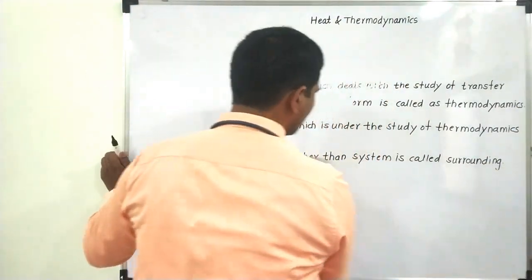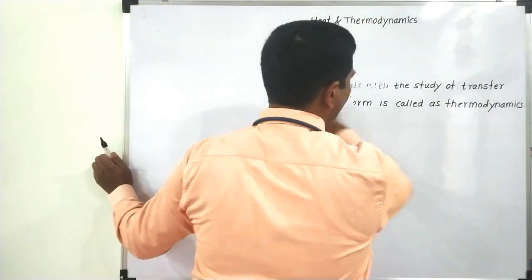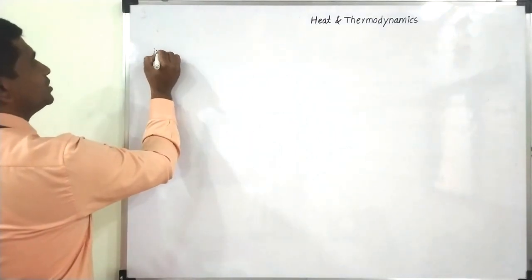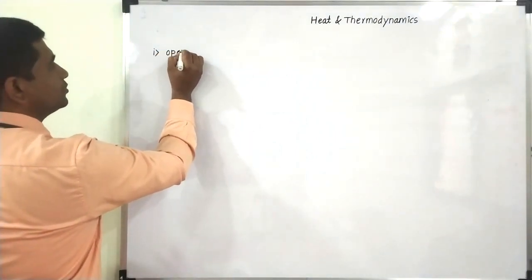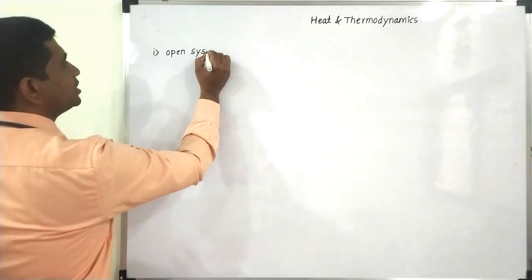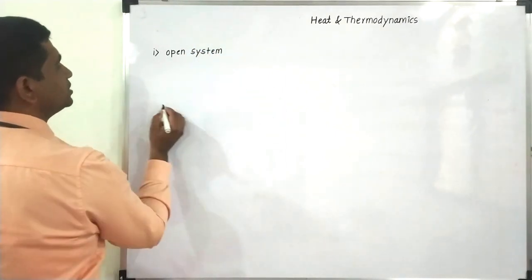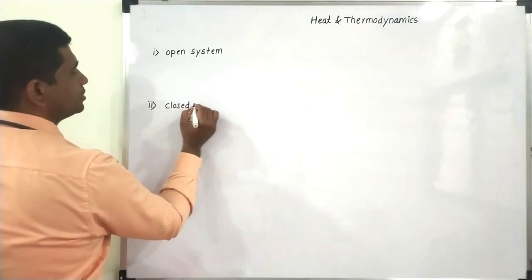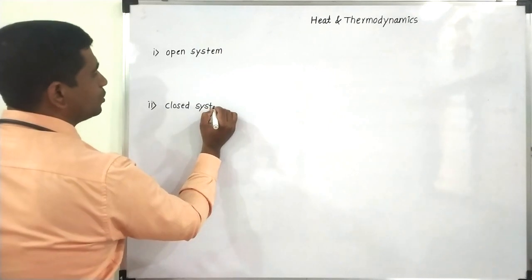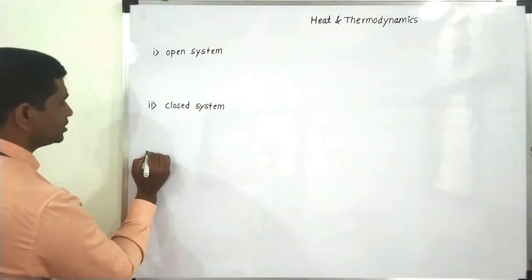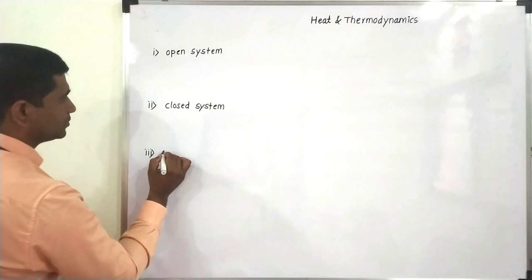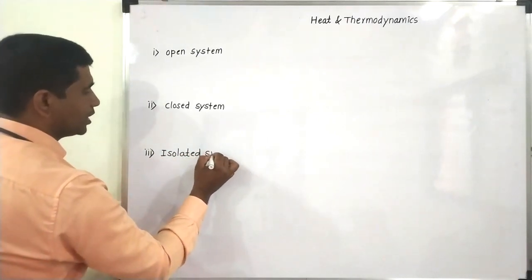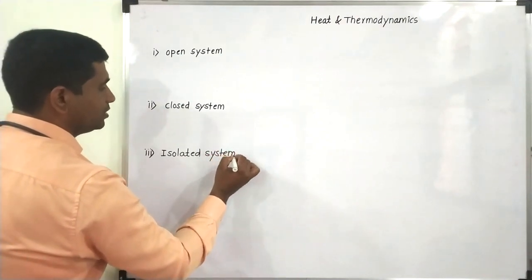So what are the different types of system? The first type of system is called an open system. The second type of system is called a closed system, and the third type of system is called an isolated system. We'll be discussing these three types.